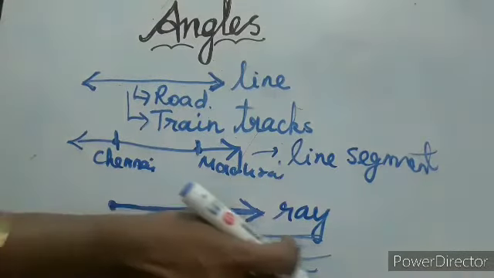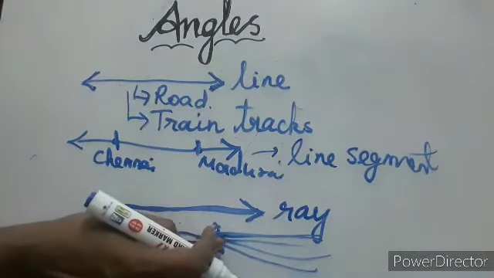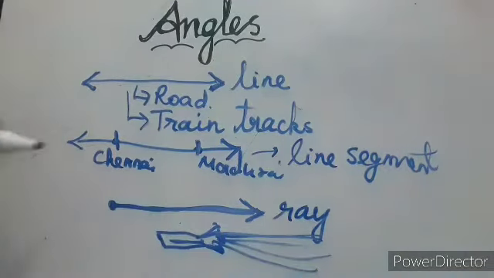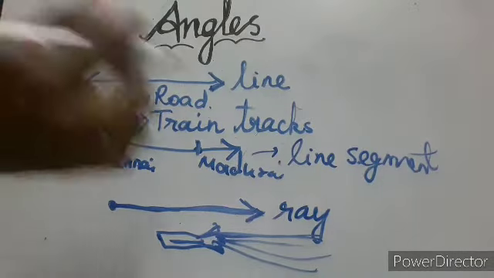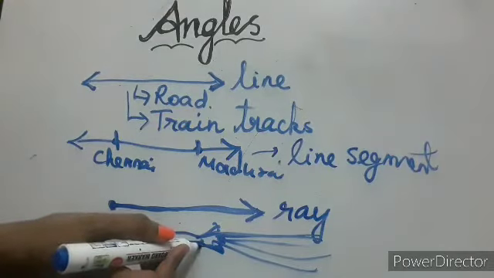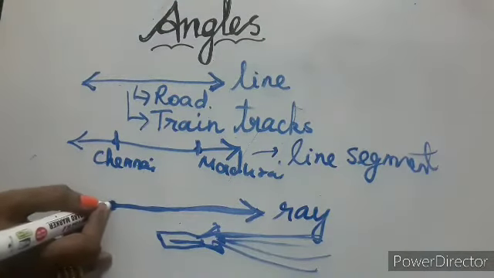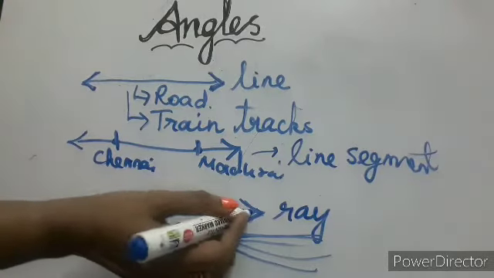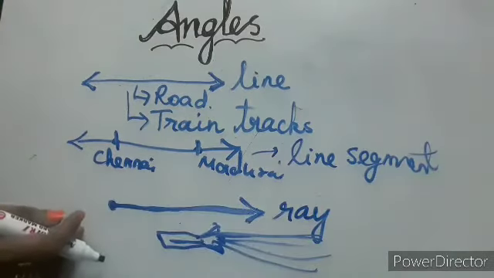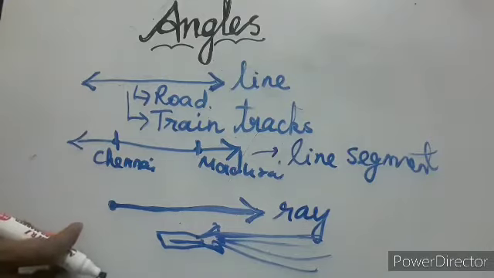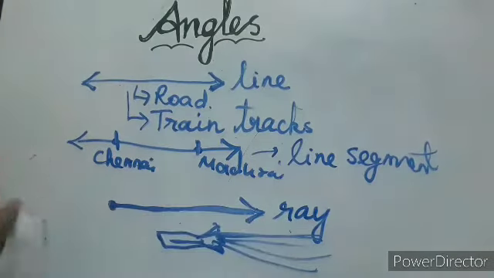The ray is moving, starting from here, but it goes endlessly, right? Can you find which is the ending point? No. So that's why this is ray. There is one starting point, there is no ending point. It goes endlessly. That is called ray.